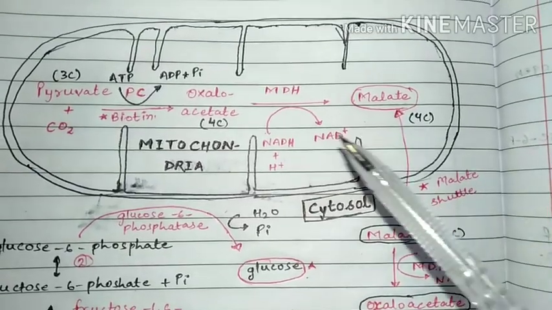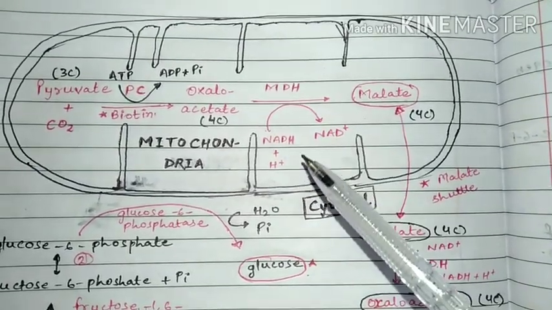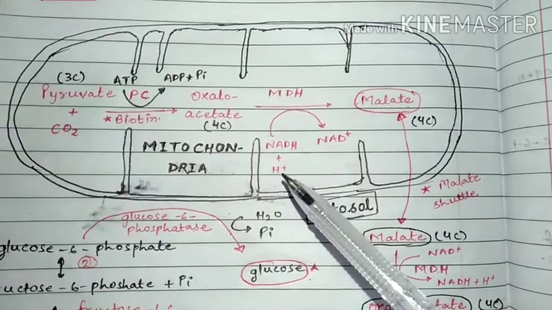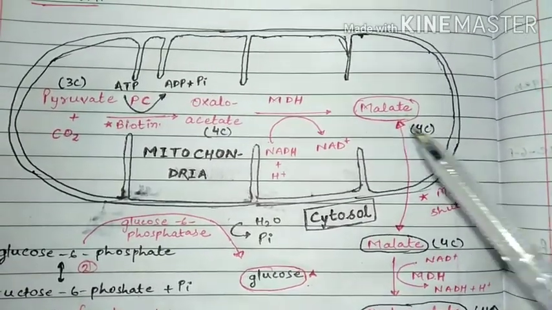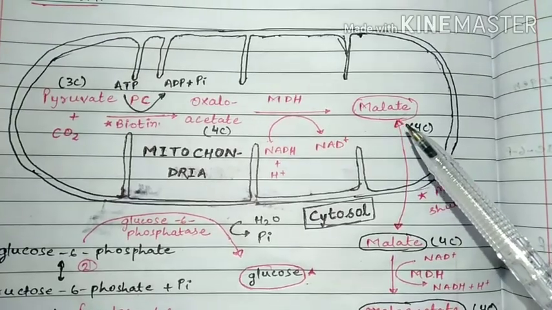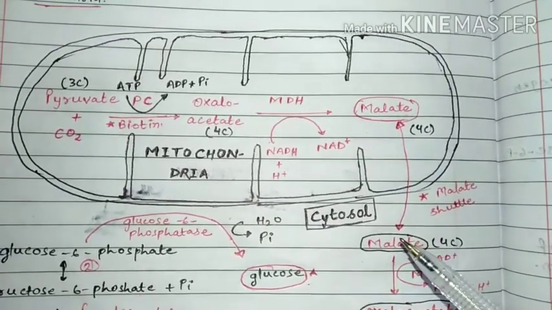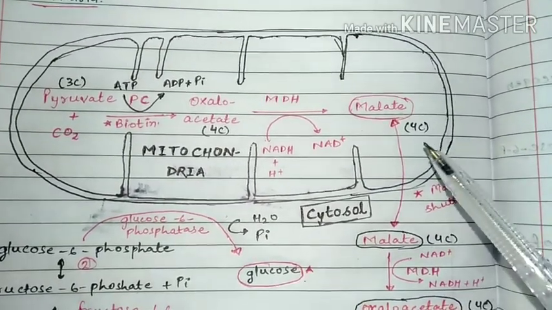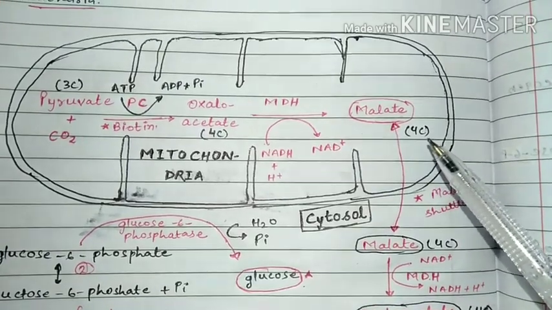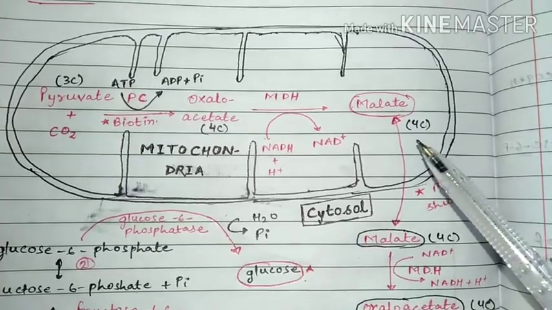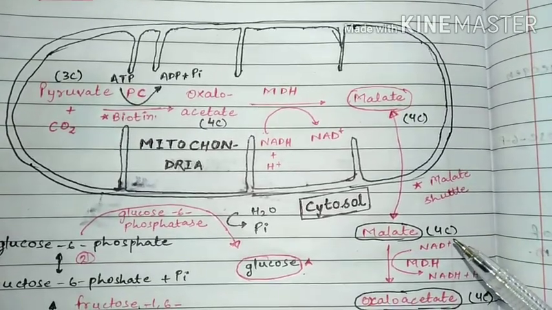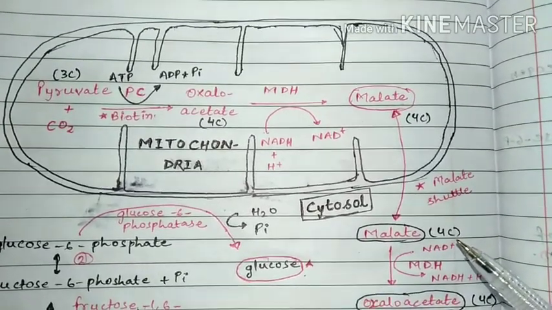In the presence of this enzyme, NADH and H plus convert into NAD plus and form malate, and this malate can easily transfer into the cytoplasm. You need to remember this malate also has 4 carbons. This is a 4 carbon compound, then it enters into the cytoplasm.